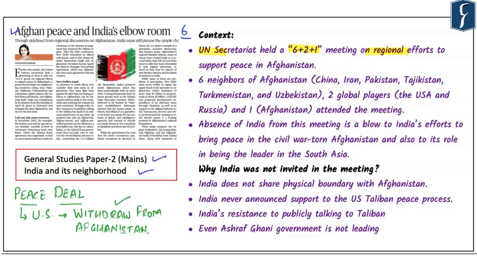UN Secretariat has held 6+2+1 meeting on regional efforts to support the peace in Afghanistan. Now, as far as the participating countries are concerned, the 6 neighbors of Afghanistan, which include China, Iran, Pakistan, Tajikistan, Turkmenistan and Uzbekistan were invited. 2 global players, which included the USA and Russia, were also invited. And one is Afghanistan, which attended the meeting.